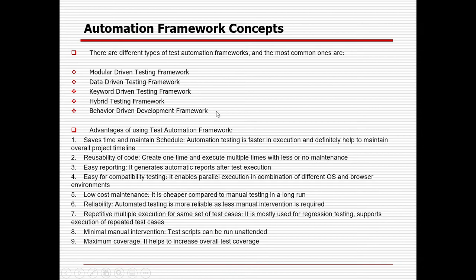right? Test driven development framework is also available. What are the major advantages of using any test automation framework? Right? So it saves time and maintenance schedule.